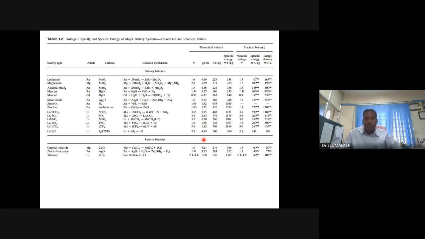Please try. Use the periodic table, use internet resources, and get the zinc mass and manganese mass. In the examination, mass will be given.